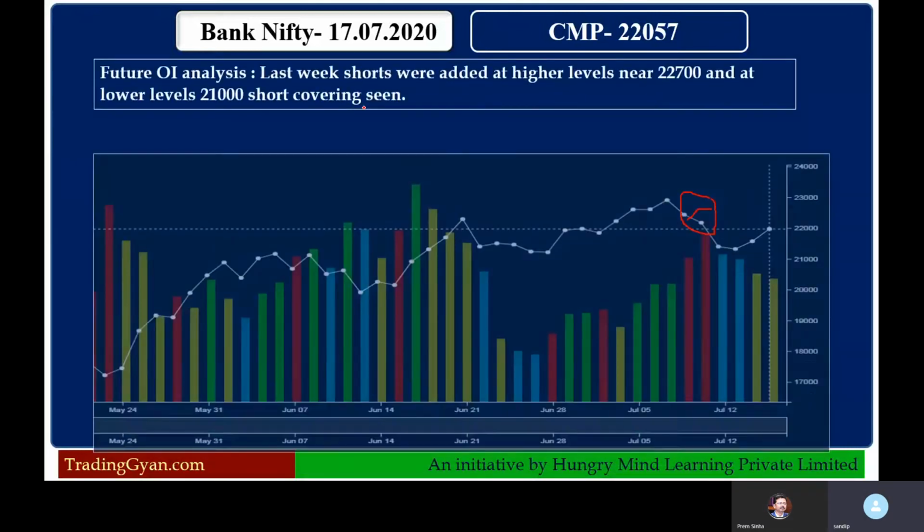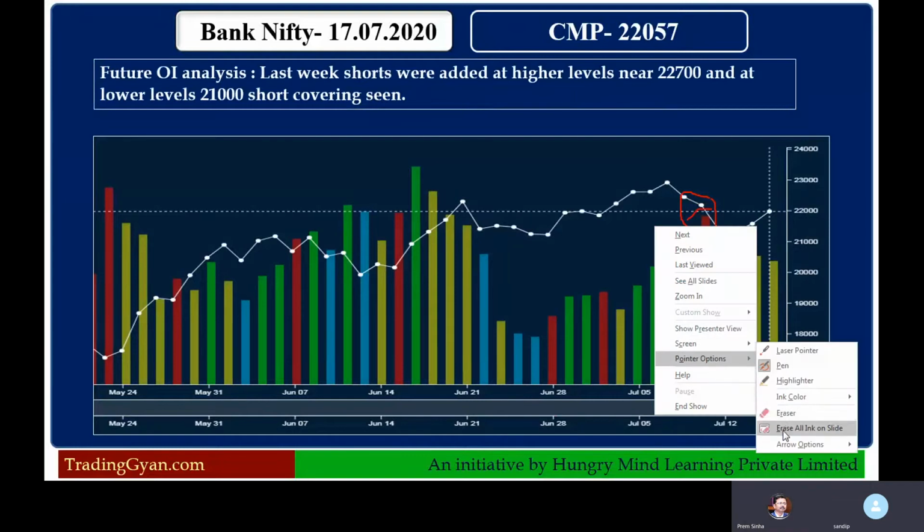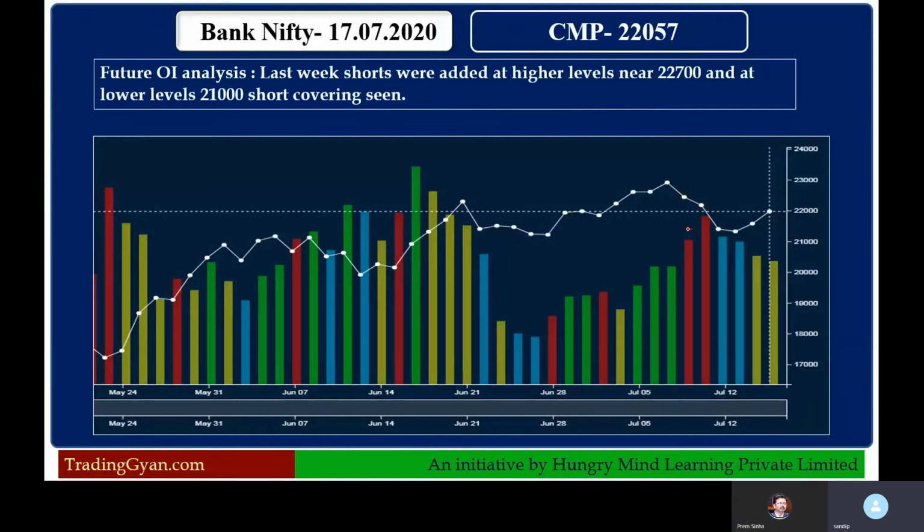This first red candle is near this 22,800 level, and on the immediate next day also shorts were built up, and price came down sharply to 21,000 level.